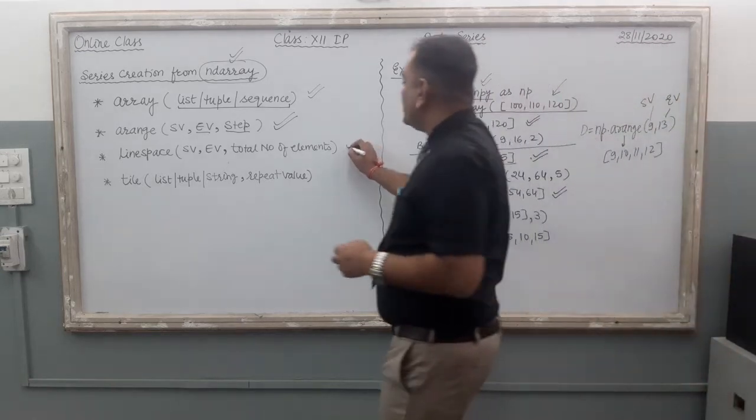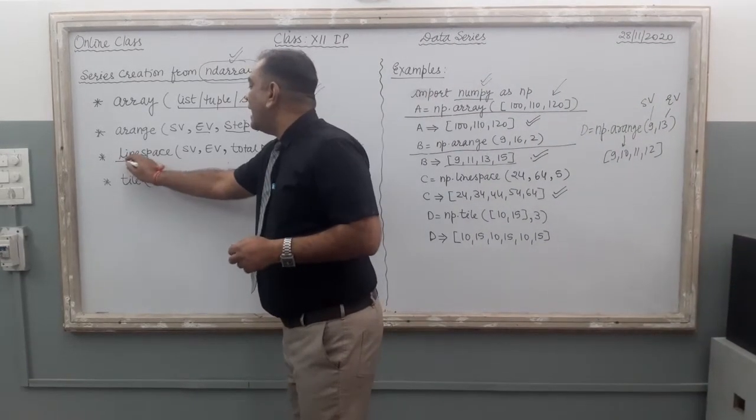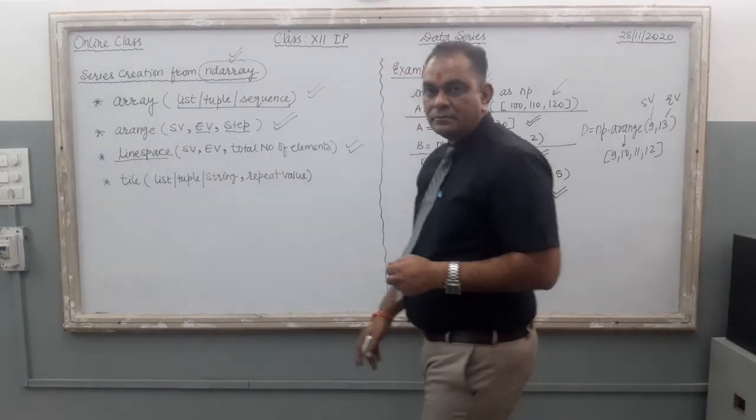Right? Now, just see, the third function is linspace.